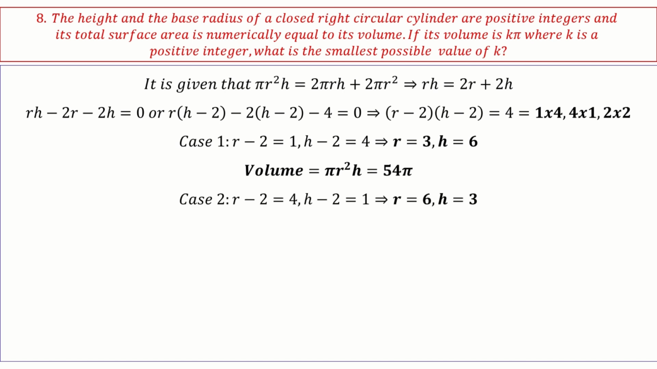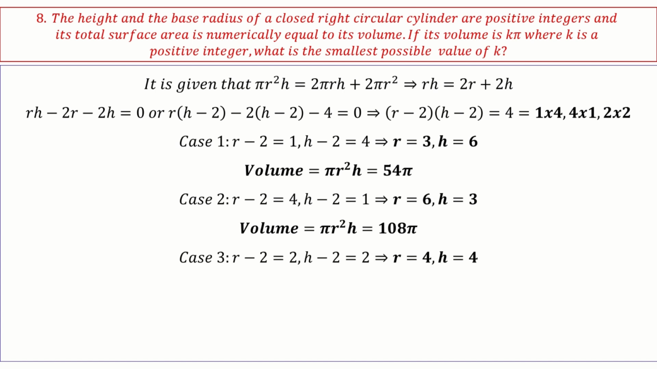And the second case is r minus 2 equal to 4, h minus 2 equal to 1. In this case, I'll get r as 6 and h as 3. Volume pi r square h equals 108 pi. Case 3 is r minus 2 equal to 2, h minus 2 equal to 2. So r is 4, h is 4. In this case, my volume is 64 pi. What is the smallest of all these? 54 pi. So 54 pi equals k pi. That means k is equal to 54.